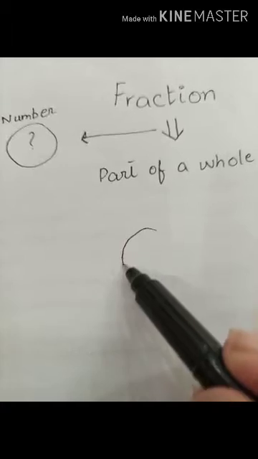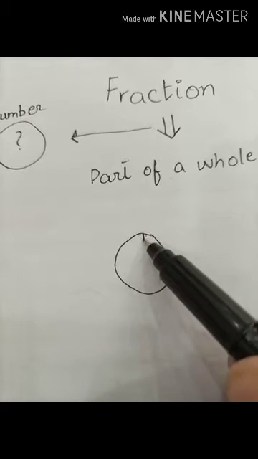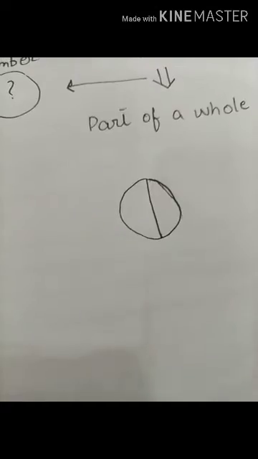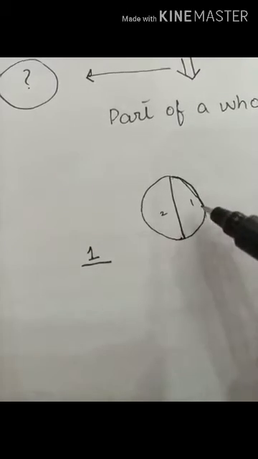Okay students, for example, here I am drawing a cake for you. Here I have eaten the half part of the cake. The whole was my whole cake. So students, here is my one cake and I have eaten 1 of 2. If I divide this cake into two parts, then I have eaten one part of it. So in the two parts I have eaten the half of it. Okay, so this number represents the fraction of my cake.